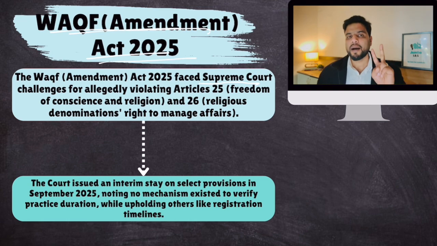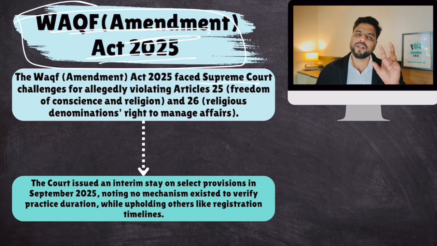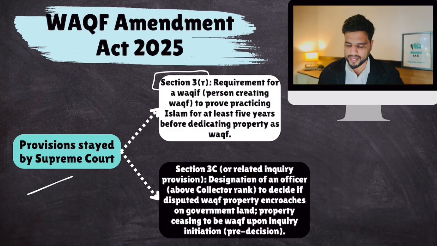That amendment by the government was challenged in the Supreme Court, and certain problematic provisions in this law were pointed out. So what the Supreme Court did was, it did not put a stay on the entire law. It put a temporary stay on certain problematic provisions, which means those provisions won't be implemented. The rest of the amendment would be implemented. What were those 2 provisions? Number 1, Section 3, Clause R: the requirement for a waqif to prove practicing Islam for at least 5 years before dedicating property as waqf.